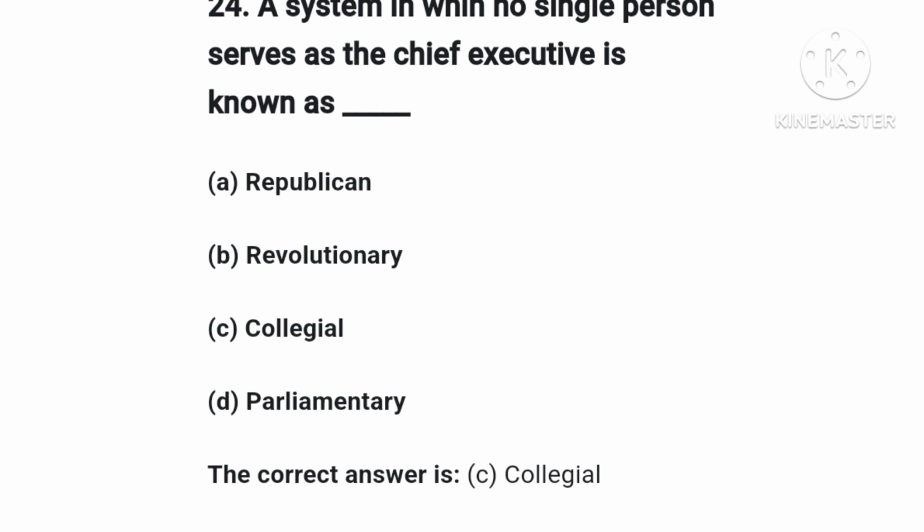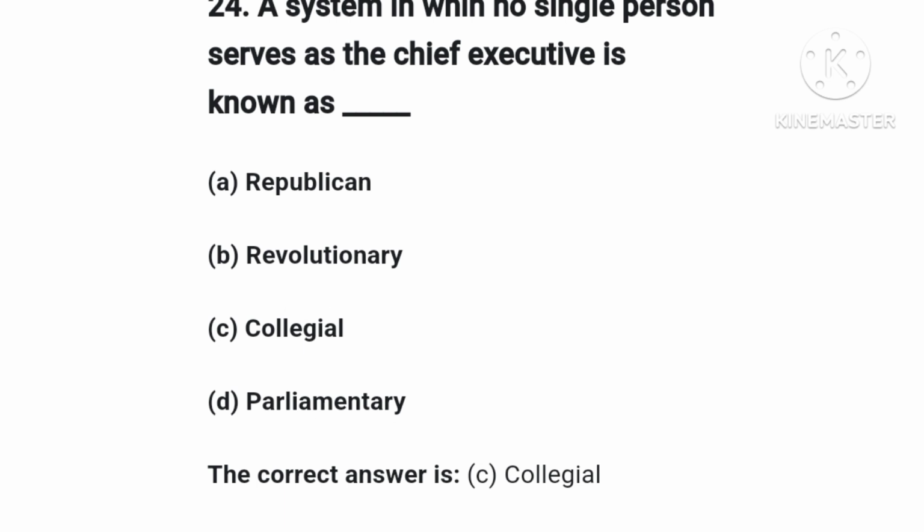5. The government is divided into separate branches, as we have the legislature, the executive, and the judiciary. 6. The rule of law prevails. The rule of law says that everybody must obey the law of the land, that nobody is above the law. So these are some of the prominent features of a Republican government.